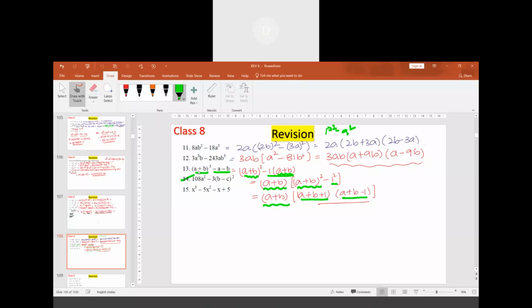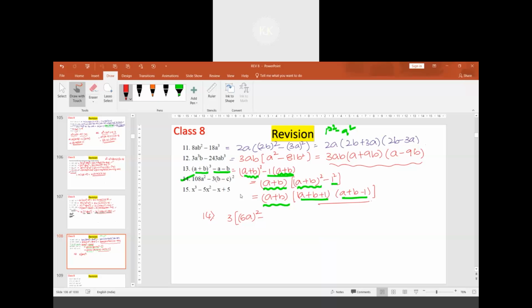Okay, how do we solve this 14th one? Sir, we should take something common. Which one is common? 3 is common. If 3 is taken common, what remains when 108 is divided by 3? 36. 36 a square. 36 is what? A square number. 6a whole square.